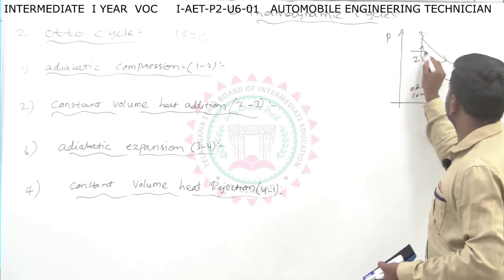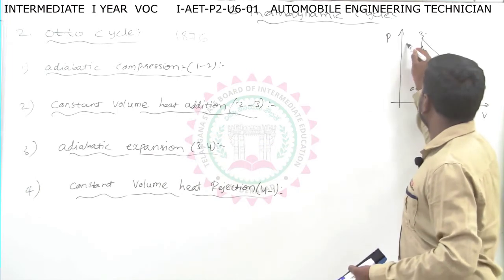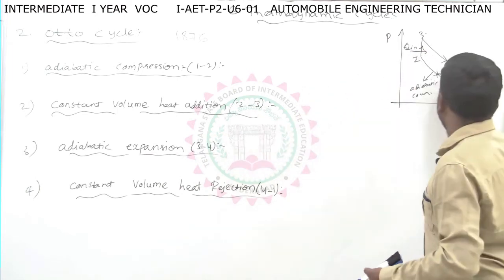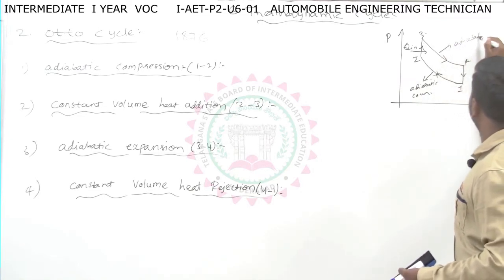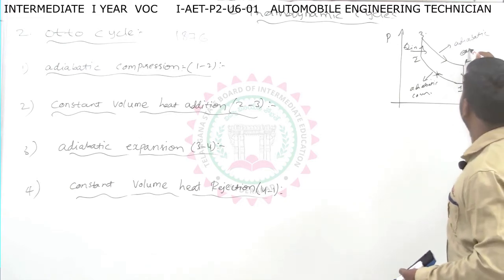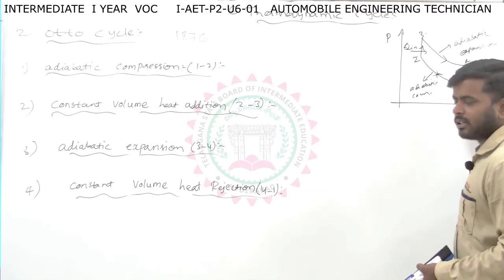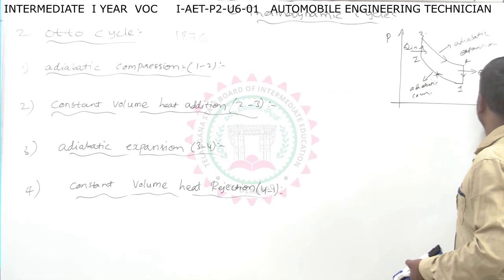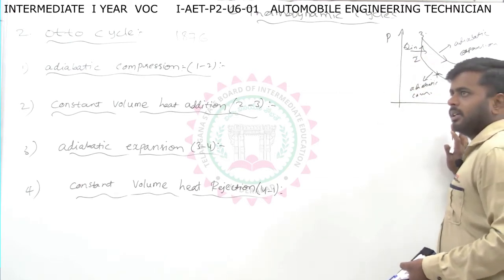Here in 2 to 3 we are adding the heat, Q in, at constant volume CV, and 3 to 4 is adiabatic expansion. 4 to 1 is constant volume heat rejection, so heat is coming out from the system. That is 1 to 2, 2 to 3, 3 to 4. This is the PV diagram.